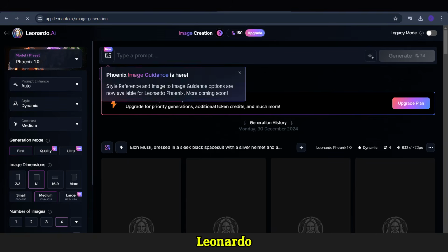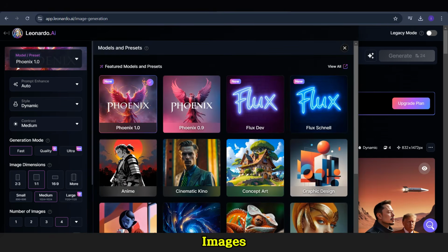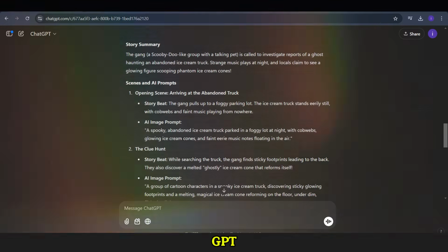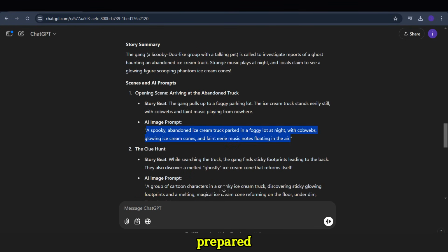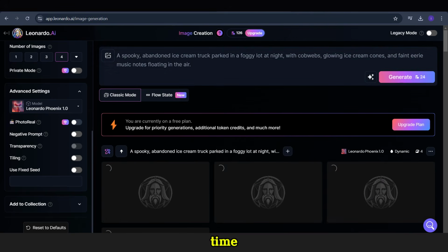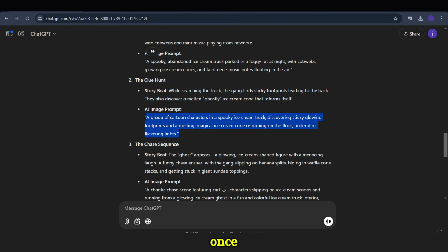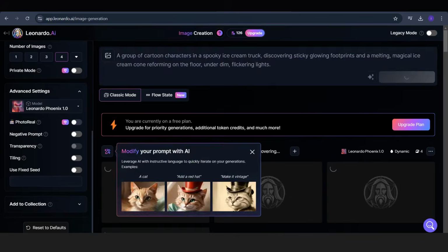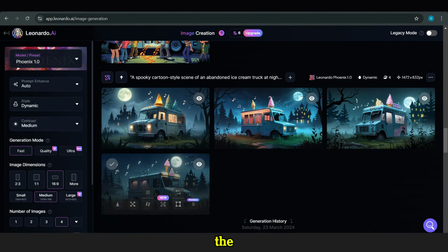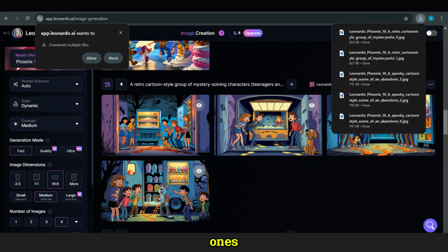Now let's move to Leonardo AI. Click on Generate Images, select the Phoenix 1 model, and adjust the image dimensions to 16 by 9. Next, go back to ChatGPT, copy the prompts you prepared, and paste them into Leonardo AI to generate the images. To save time, generate all the images you need at once. Once the images are ready, download the best ones.